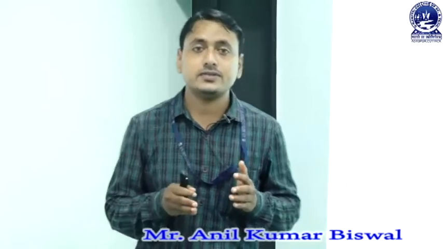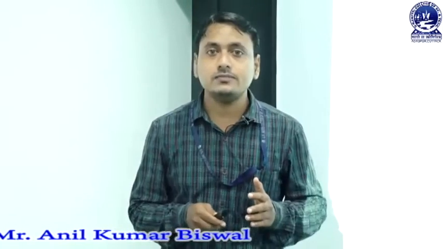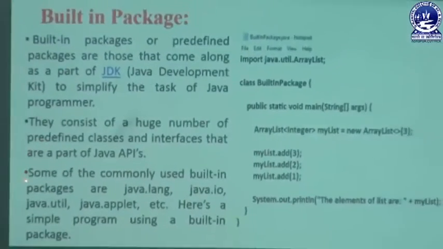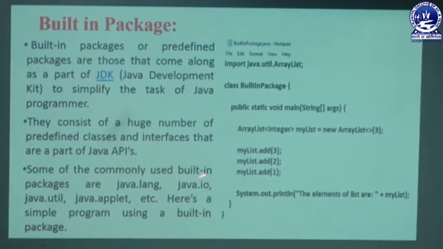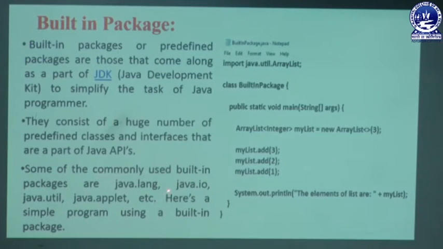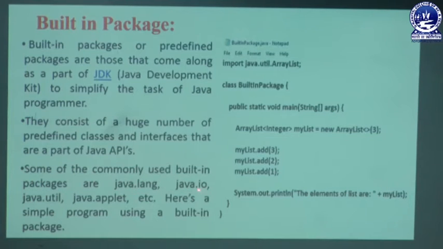These predefined packages contain lots of predefined classes or interfaces, and with their help we can easily sort out relevant problems from our program. Let us focus on that slide. Next we learn some of the commonly used built-in packages already discussed: the java.lang package, java.io package, java.util package, java.applet package, and so on.